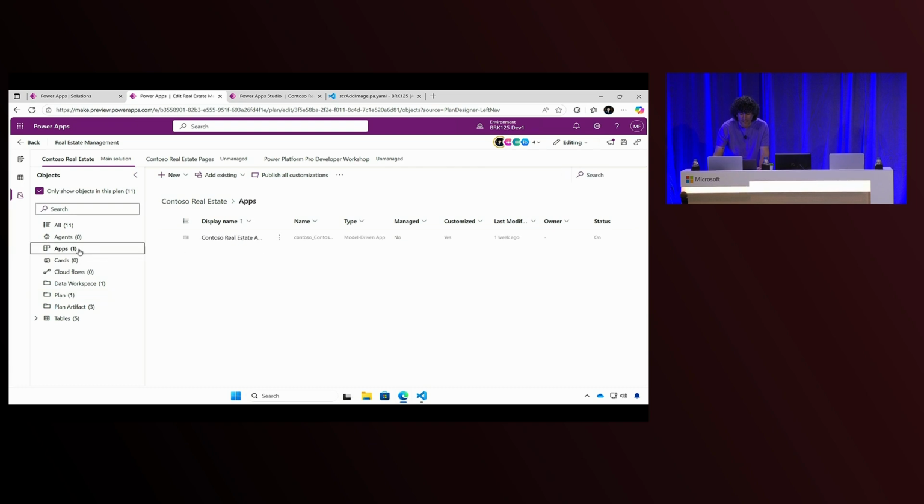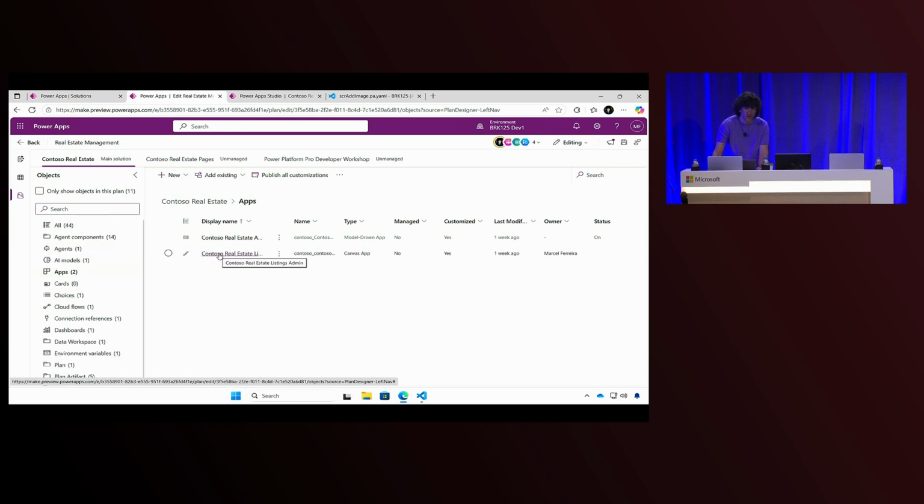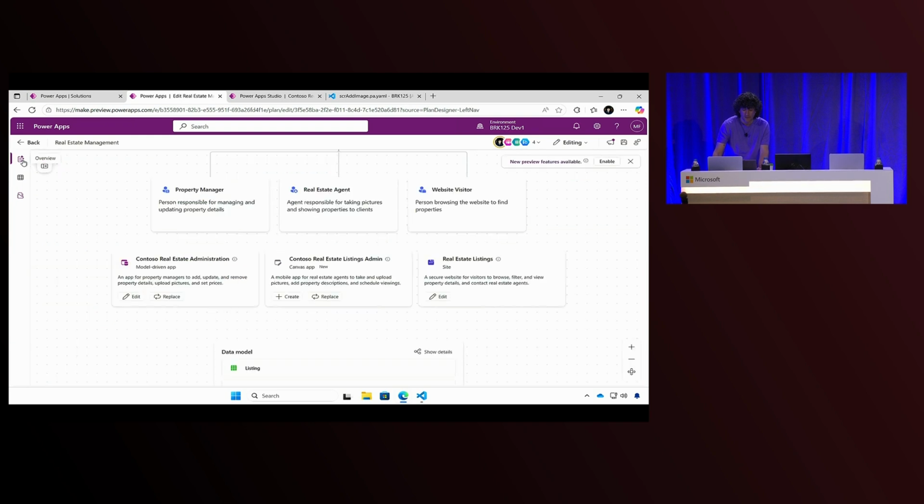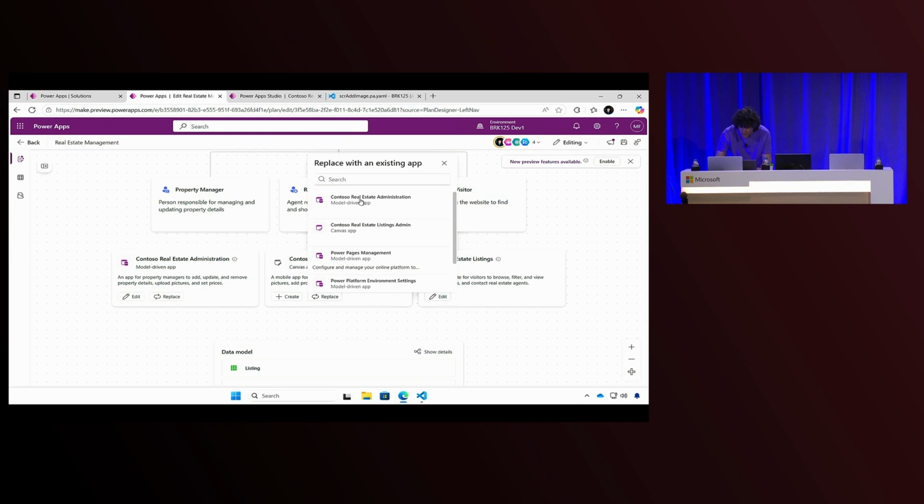So I can see my Contoso Real Estate app is here. That's the back office app. I will unselect that to show you that I already have another Canvas app that I created before. Actually, this is how it started. I want to use this app in the plan, and now you can. Let's go back to this view, and I will go and click Replace to select that app.